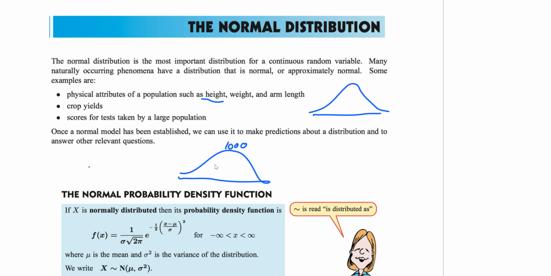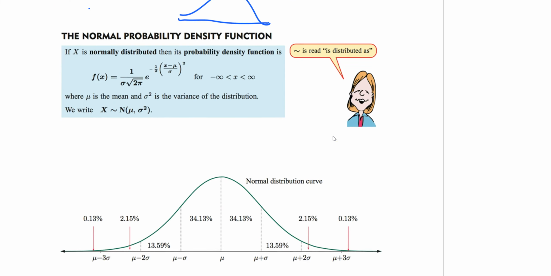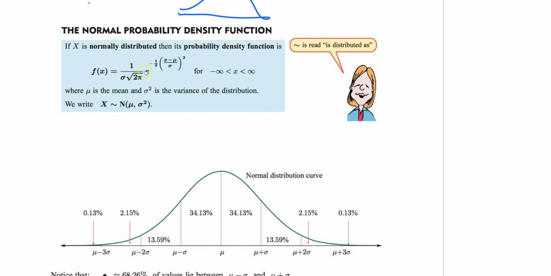It's the study of averages and how close we are to the mean in different values. It's one of the most important distributions in statistics, so we're going to figure out how to do this. Now, for normal distribution, this is how it's written. Before, we had the binomial distribution, where X is a binomial. Same idea: this is saying X is a normal. So for all normal properties, you want to think of this picture here.